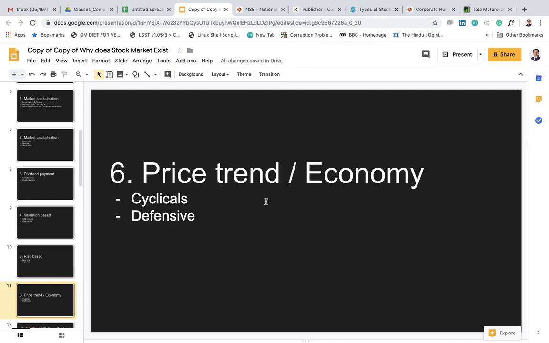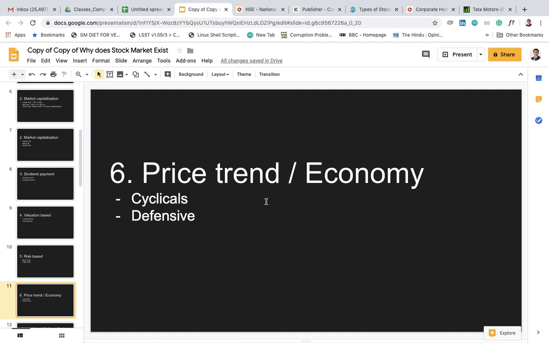There could also be a situation where the country itself is not doing well, and doesn't have enough money to invest in infrastructure. For infrastructure development steel is required, so the consumption of steel will go down, similar to how the consumption of autos was going down. So these kinds of sectors will be put together into the cyclical category. The defensive category will not be affected by the performance of the economy, and cyclical stocks will be greatly impacted by the cycle of the economy.